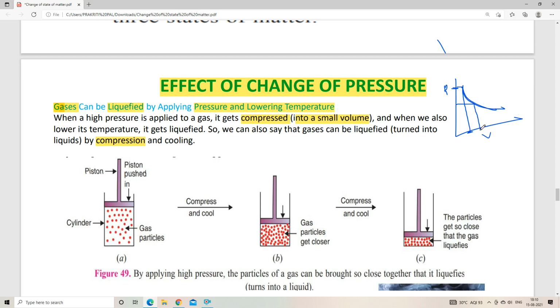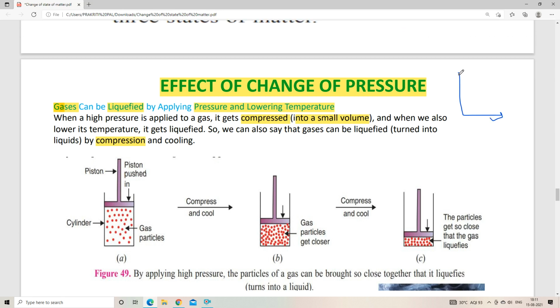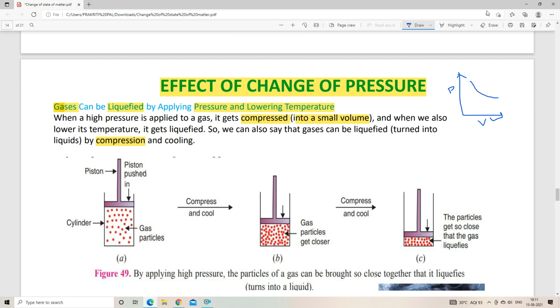When you decrease the pressure, the volume increases. This is known as the PV diagram. From this diagram we can say that pressure and volume are inversely related. Okay, we will now move forward.